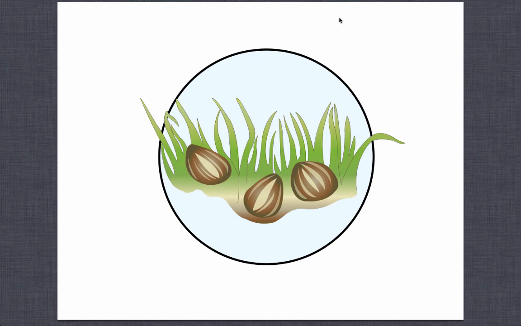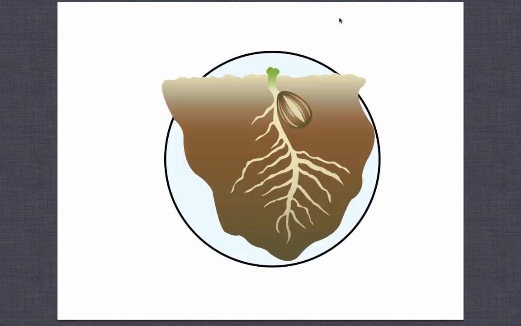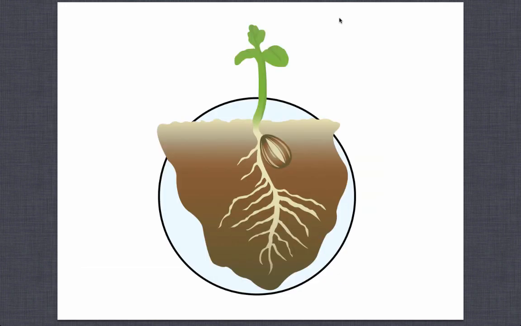So in this card, what stage of the life cycle is this? These are the seeds. What stage of the life cycle does this card show? This is germination or a seedling. And this also shows the same stage. This is germination or seedling.